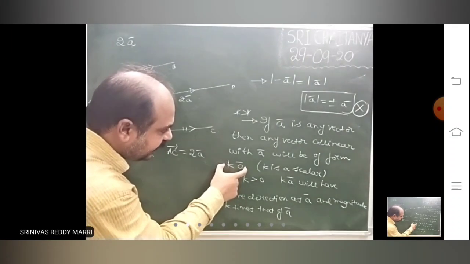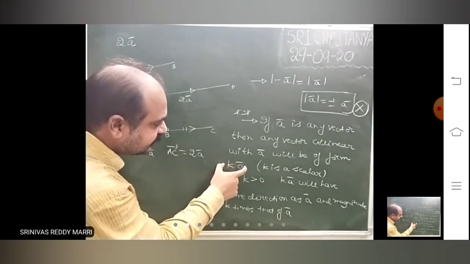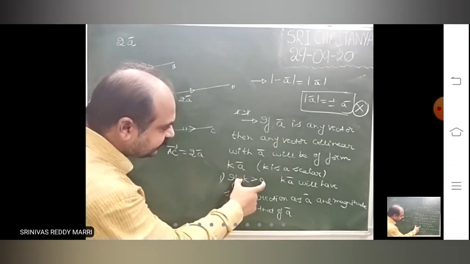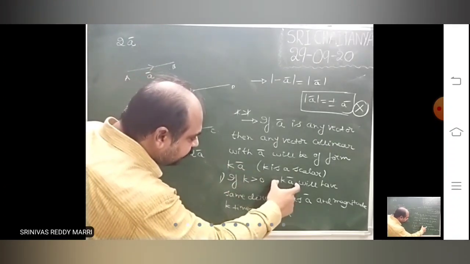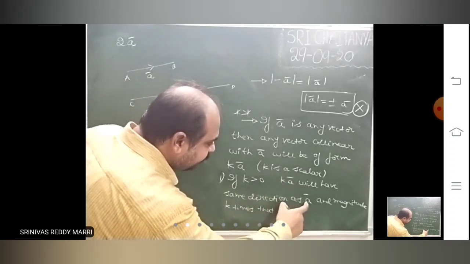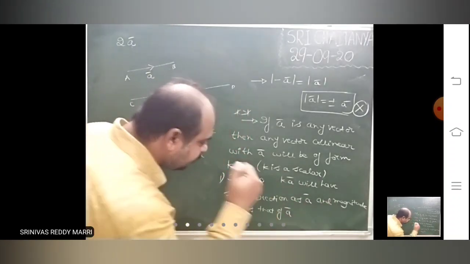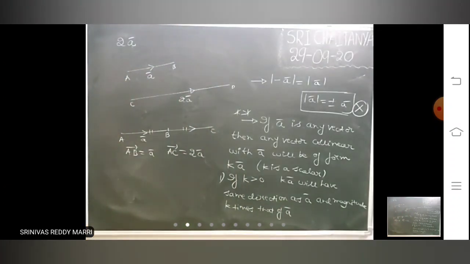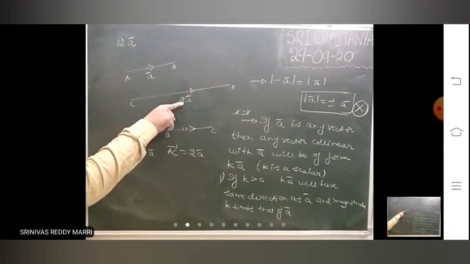Like that, if a bar is any vector, then some constant into a bar is a vector. What is that vector? If k is greater than 0, this vector represents the vector having the same direction as a bar and magnitude k times that of a bar. So a bar and 2a bar are collinear vectors.